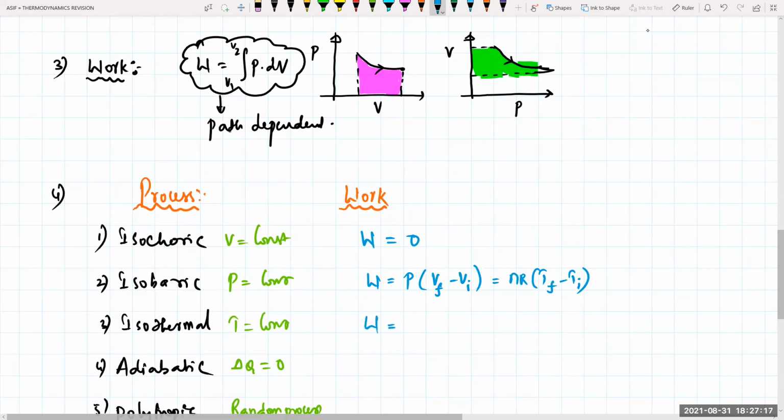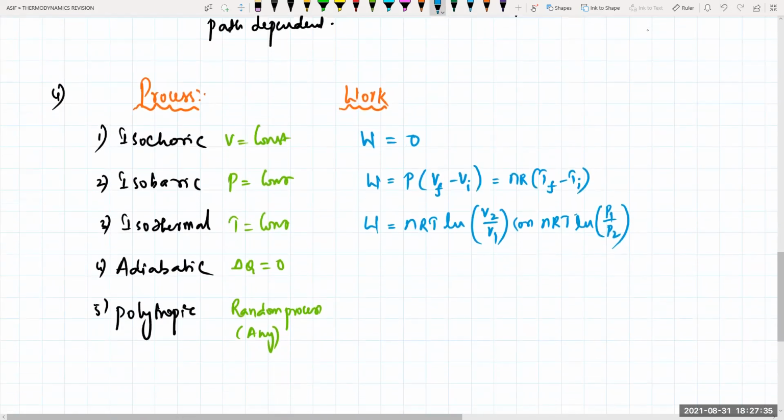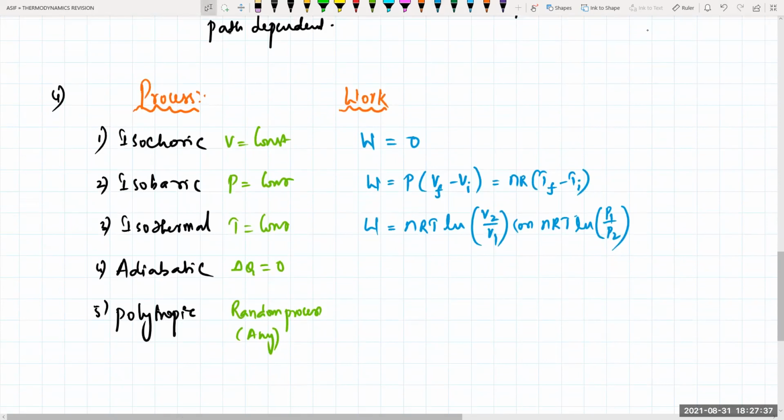Work done in the isothermal process is nRT ln of V2 by V1. Or I can write this as nRT ln of P1 by P2. Can I write like this? Because P is inversely proportional to volume in the isothermal process, so PV is equal to constant.